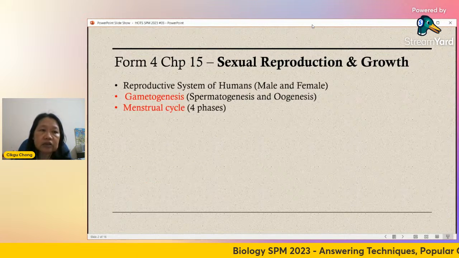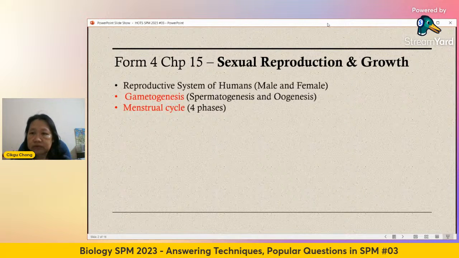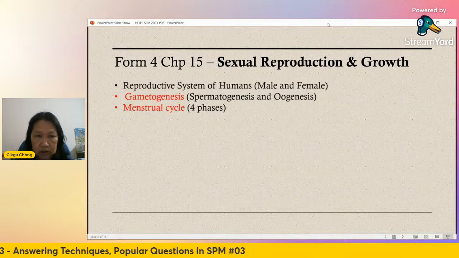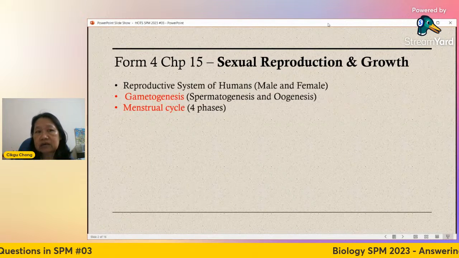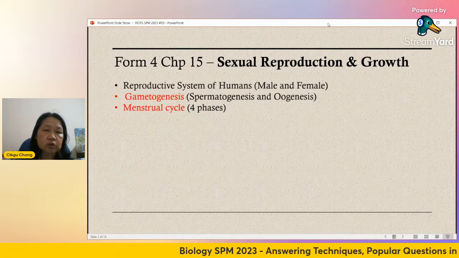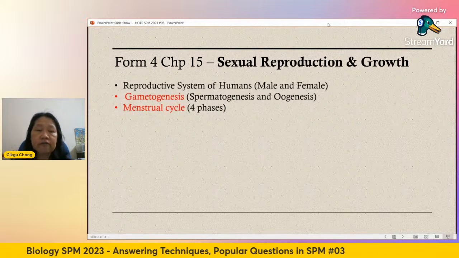Next, very important, is the menstrual cycle, which is very technical because it involves many hormones. There are 4 phases. The menstrual cycle lasts 28 days, not 30 days, not 1 month. To be technically correct, it's 28 days, broken down into 4 phases.